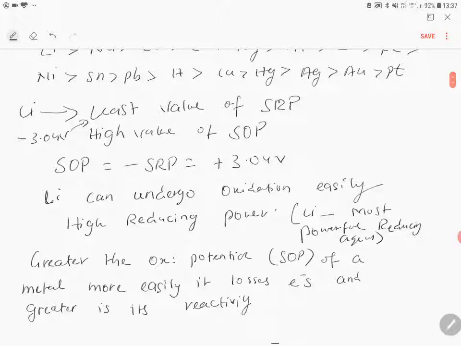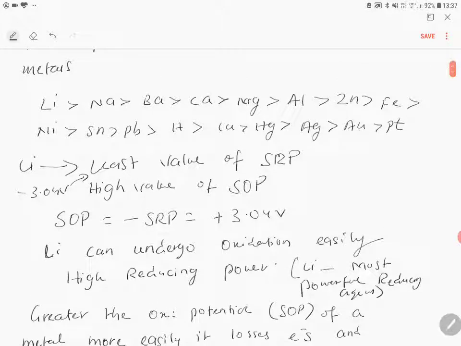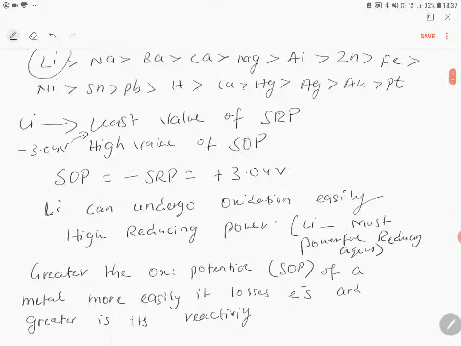Now this is the reason that lithium is the highly reactive metal amongst the given metals in the electrochemical series.